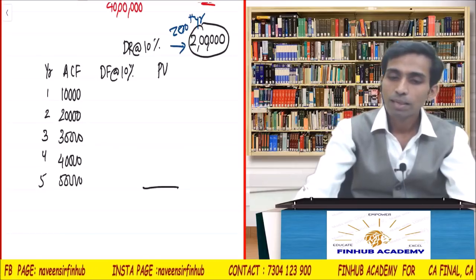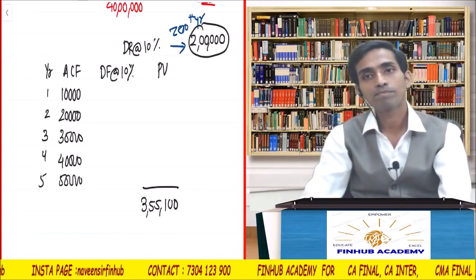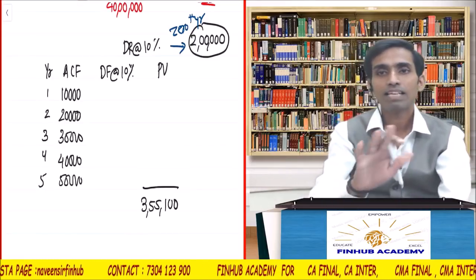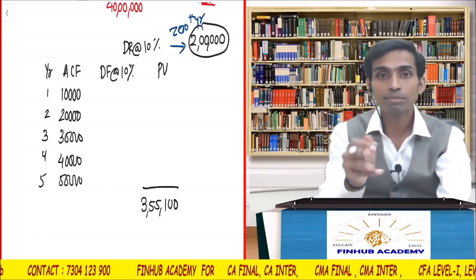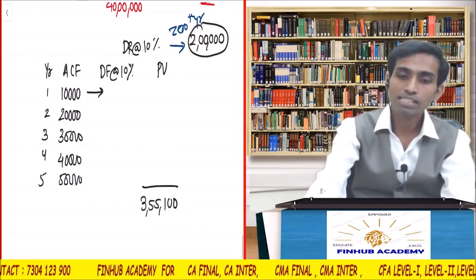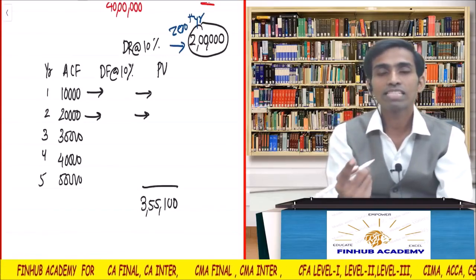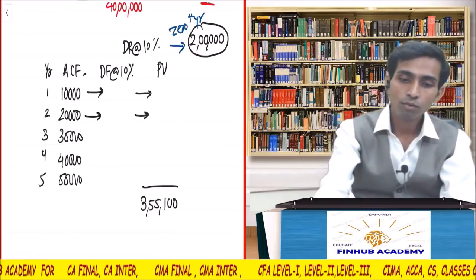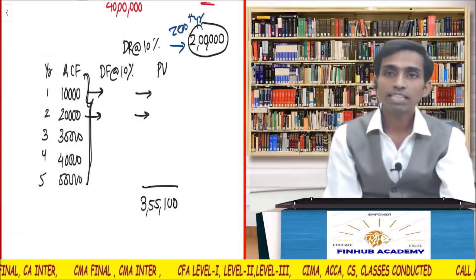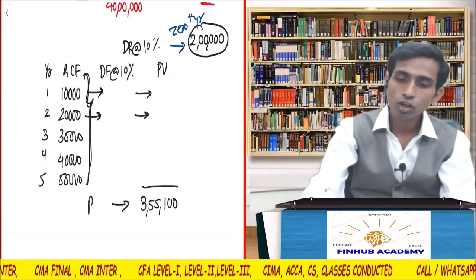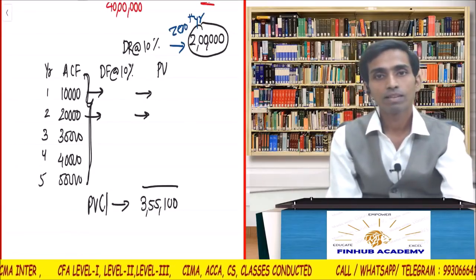I'm not going to solve it. Let's say the answer is 3,55,100. I'm just making a guess. Please understand, this is not the answer. I don't know what the answer is at 10%. Is that clear? I multiplied each with the factor, I got the PV. Are you understanding what I'm saying? These ACFs were what, inflows or outflows? Inflows. Can I call this the present value of cash inflows? Right?